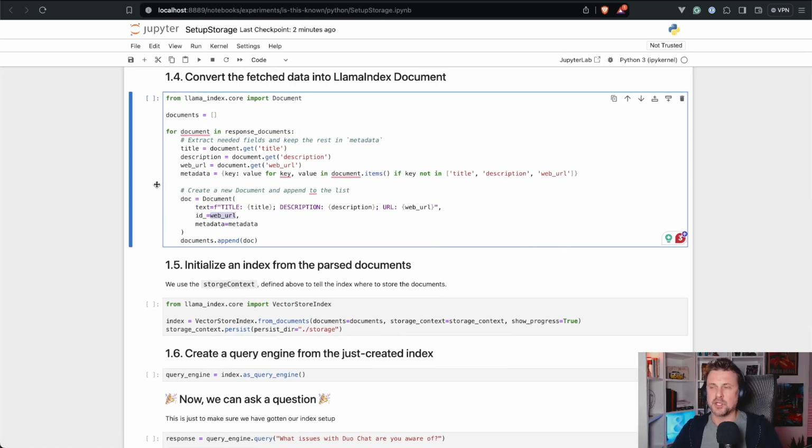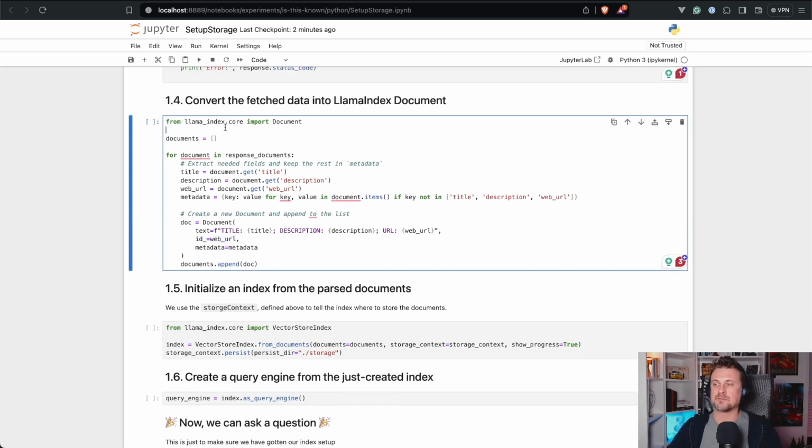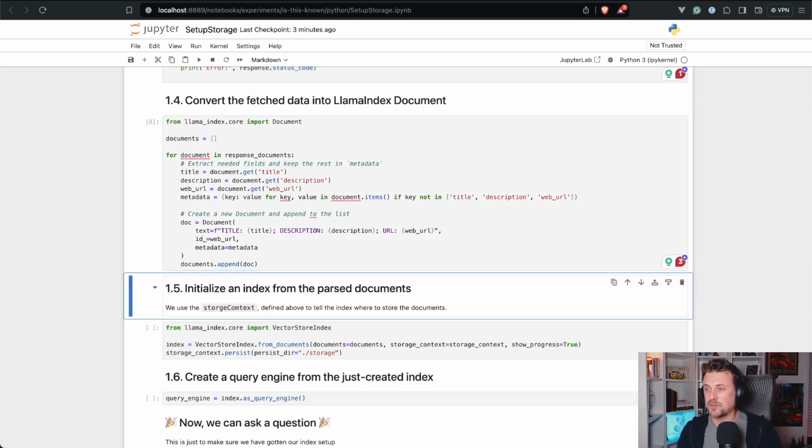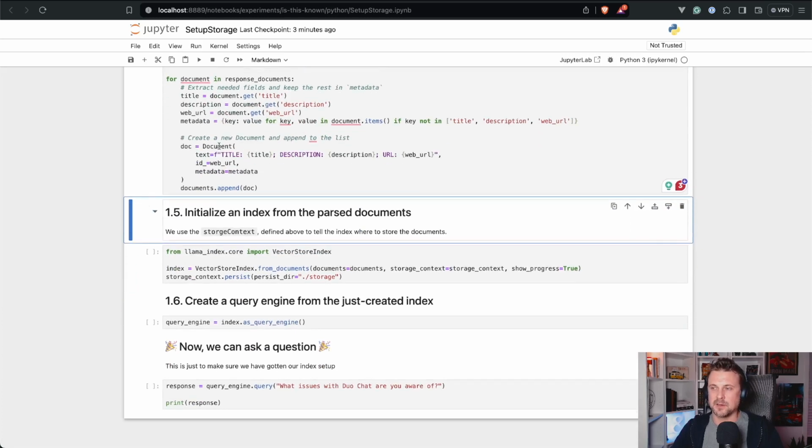But again, you do not need to do it on this granular level. Nevertheless, that's here for you to explore and to play with. Let's run this cell. Shift Enter, and it went really quick to split all those response documents into the LlamaIndex documents.